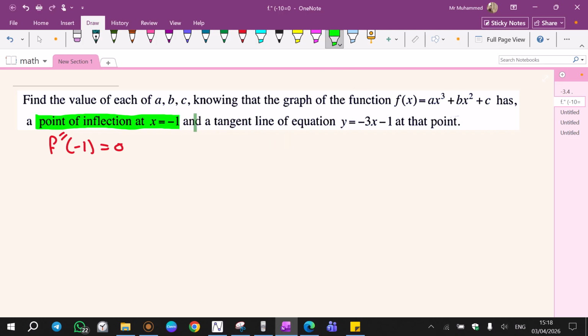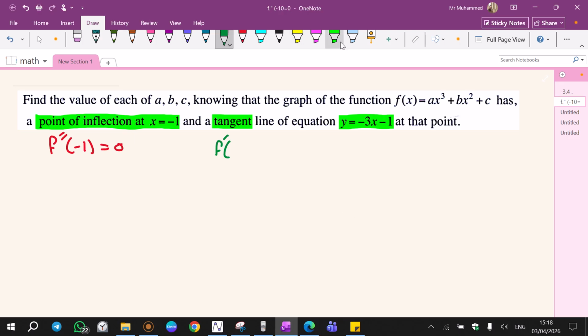And here, the equation of the tangent line is given. So whenever you see a tangent given, that means slope equal to derivative. Tangent means f prime of what value?